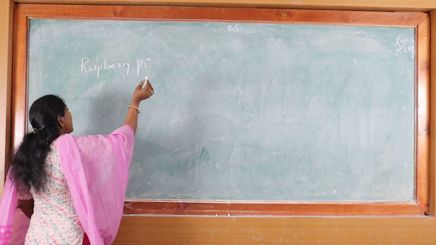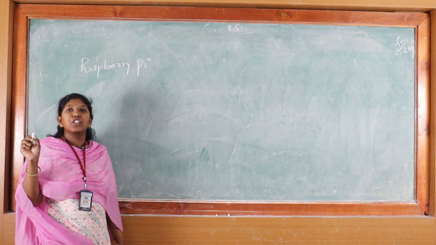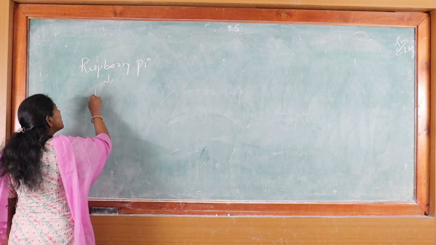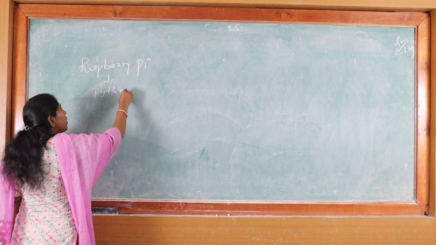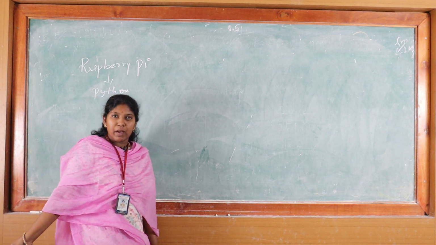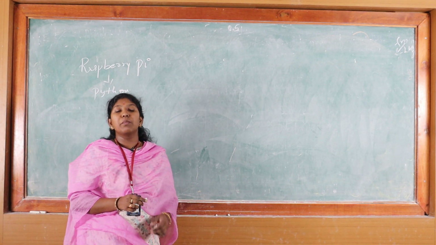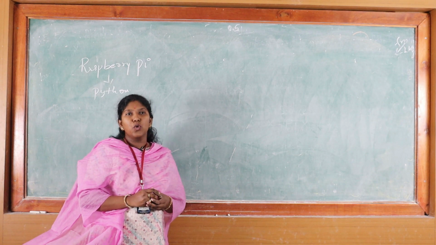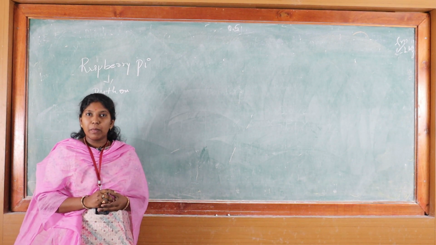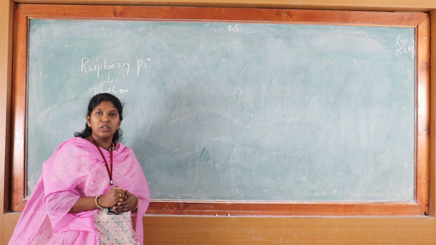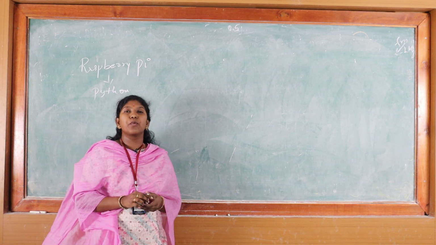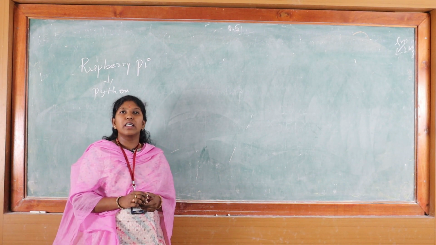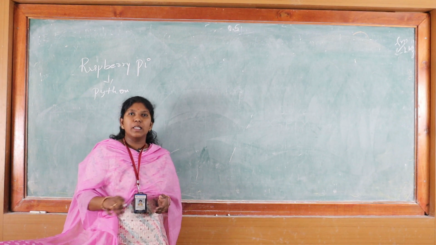In this Raspberry Pi, we need to know in which language the program will be written. In the case of the Raspberry Pi, it takes a program in Python. Not only the Raspberry Pi, we have many other boards, such as the Raspberry Pi, Arduino and the Node MCU. In the Raspberry Pi, we write the programming in Python, and in the Arduino, we write the programming in C or C++. In the Node MCU also, we write in C or C++.